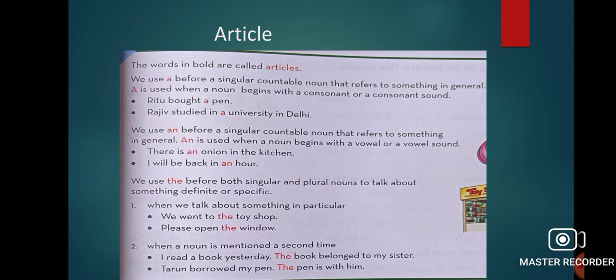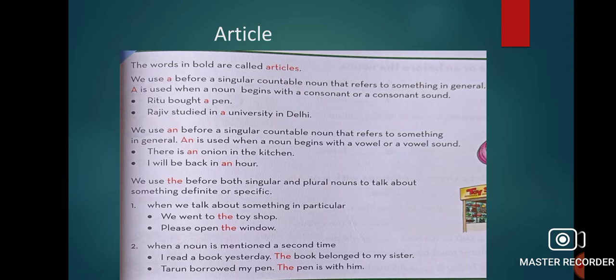So what does it sound like? Vowel sound. It means it gives us the sound of a vowel. While we pronounce, we feel the sound of A, E, I, O, U. So in such words also we have to use an. So two points to keep in mind for a and an. It should be used before a singular countable noun. And number 2, it is used when the noun begins with a vowel or vowel sound.